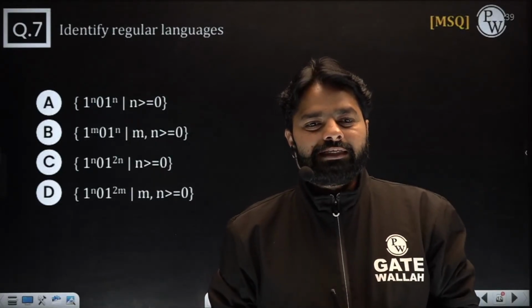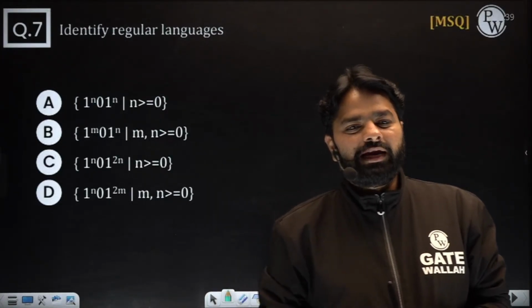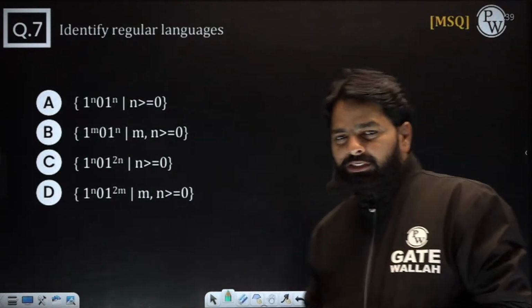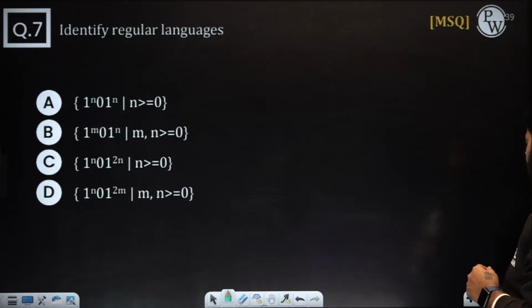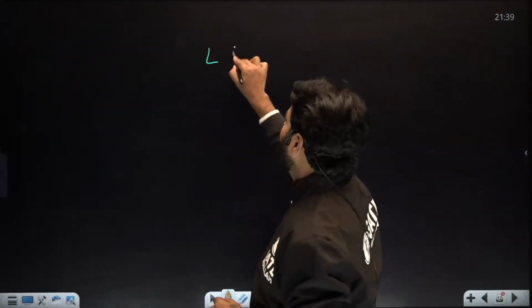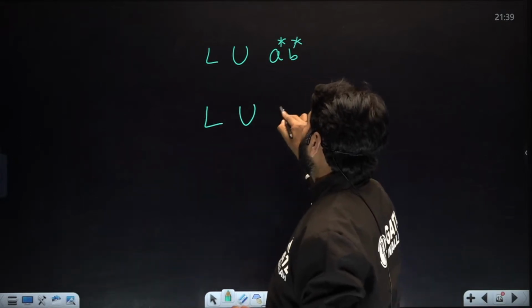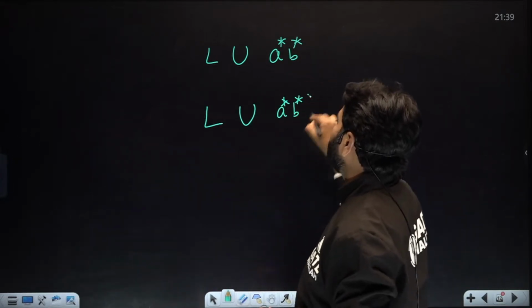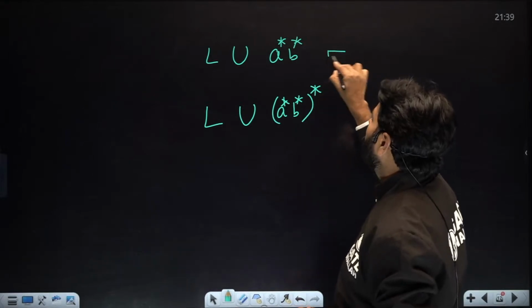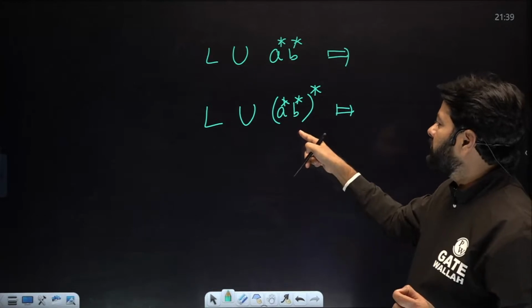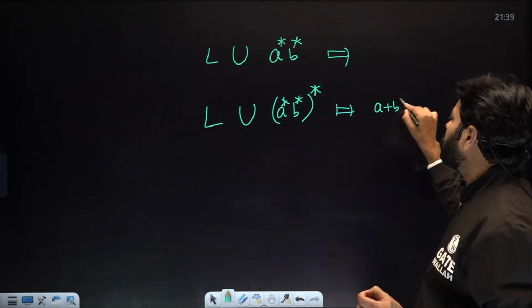L union A star B star, is it regular here? L is a CFL. Where is the outer star, is it missing? L union A star B star, or what do you want? Tell me exactly what you want. Both are different questions, right? If you miss the star, the answer changes. If you're asking about this, the answer is always A plus B whole star.